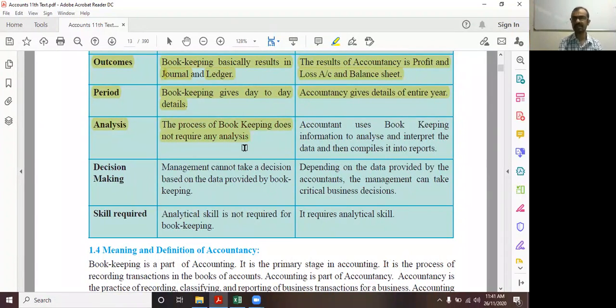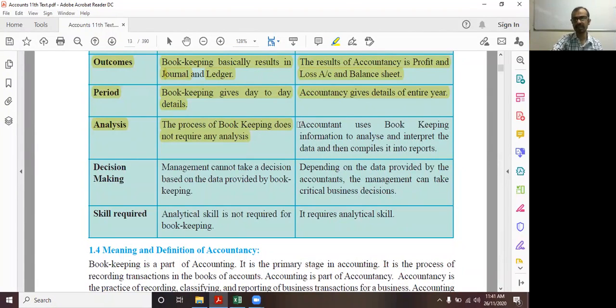Only classify, record and summarize in the set of books of account. Set of books of account means journal, ledger, cash book, bank book and so on, purchase return, sales return. But for accountancy, bookkeeping is mandatory. Unless you record the data in the books of account, you can't analyze.